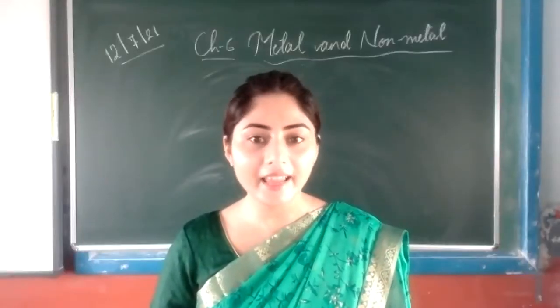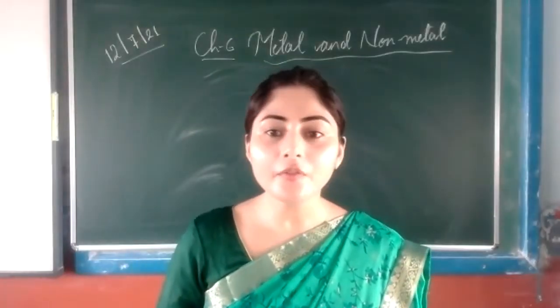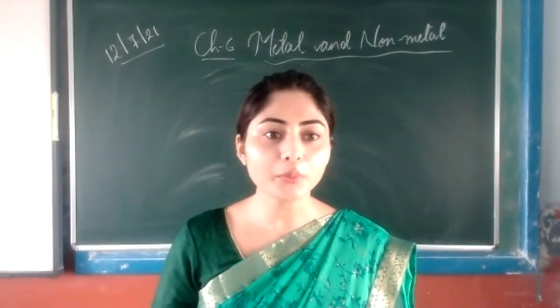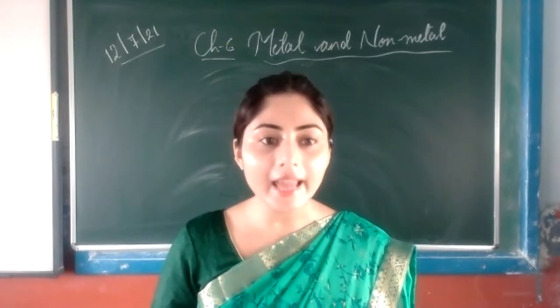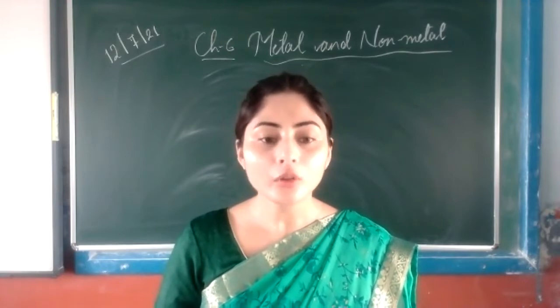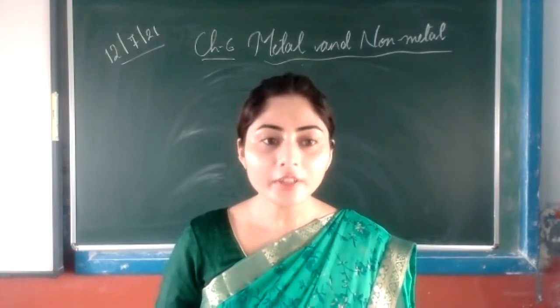Ma'am, corrosion is the slow destruction of metal by chemical action of moist air and oxygen. Correct: slow destruction of a metal or an alloy by a chemical action, that is corrosion.